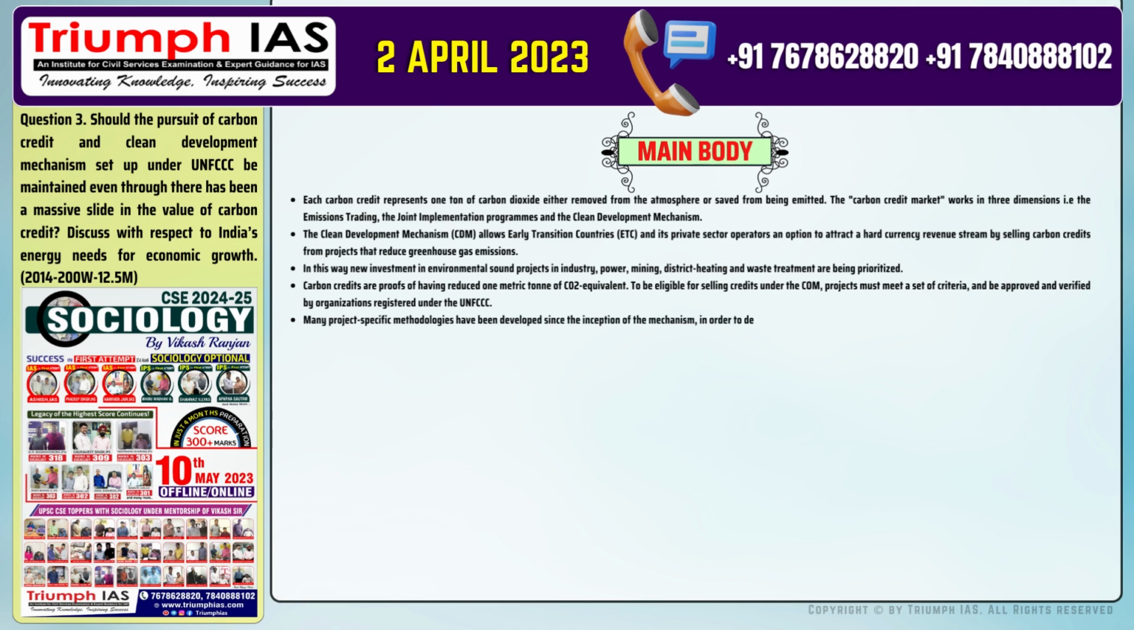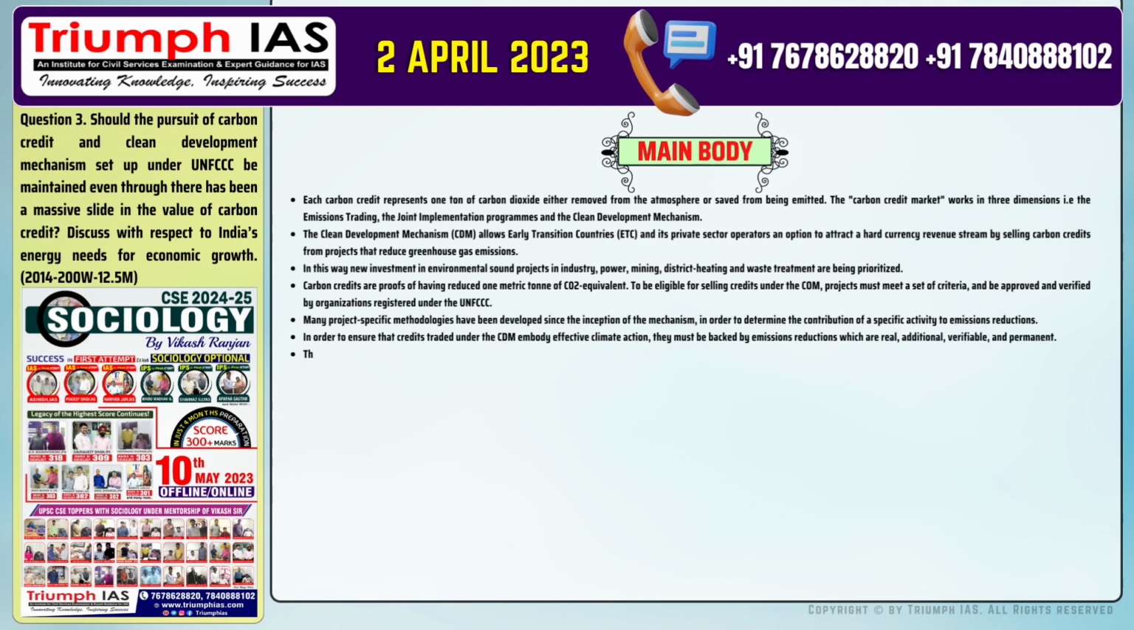Number 5. Many project-specific methodologies have been developed since the inception of the mechanism in order to determine the contribution of a specific activity to emissions reductions. Number 6. In order to ensure that credits traded under the CDM embody effective climate action, they must be backed by emissions reductions which are real, additional, verifiable, and permanent.